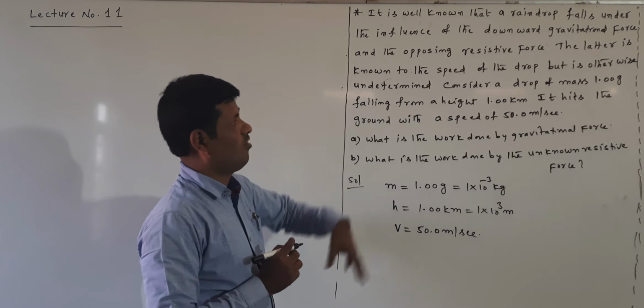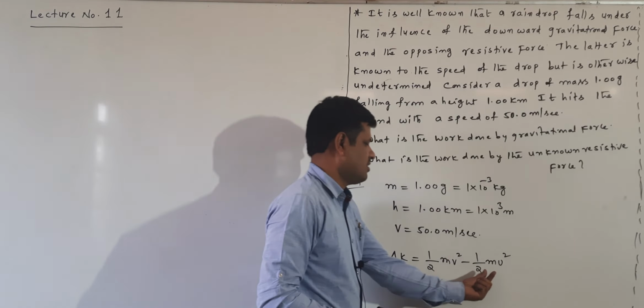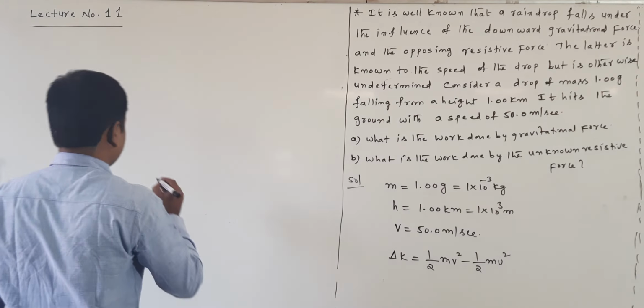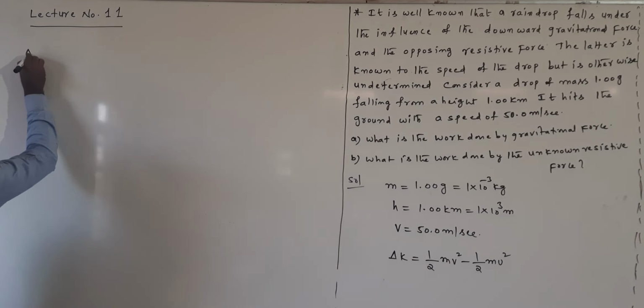Change in the kinetic energy can be written as half m v square minus half m u square, means final kinetic energy minus initial kinetic energy. This is the change in the kinetic energy. Now delta K is equal to half into m, mass.